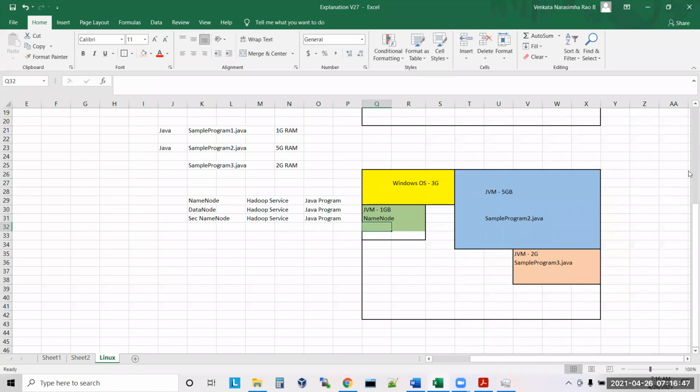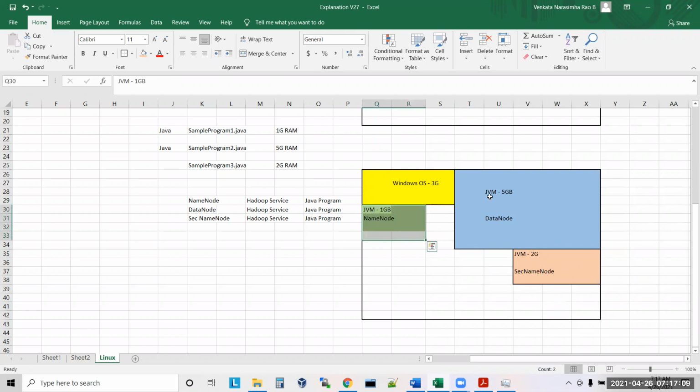When I start data node, it will be like a data node JVM. When I start secondary name node, it is like a JVM too. So these are all kind of JVMs.